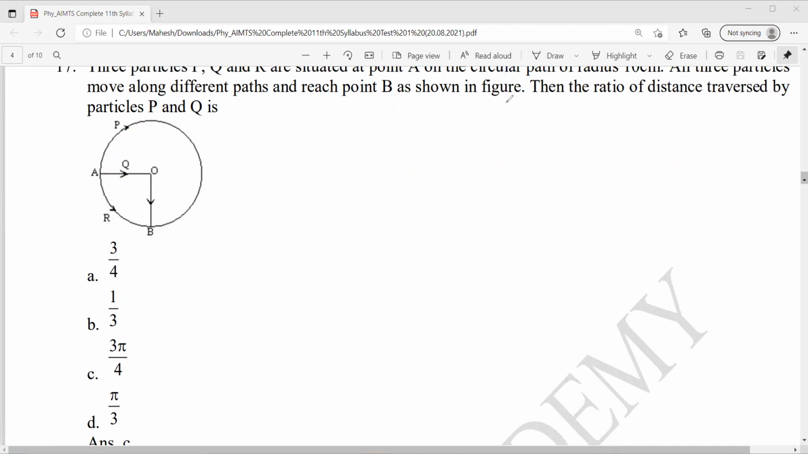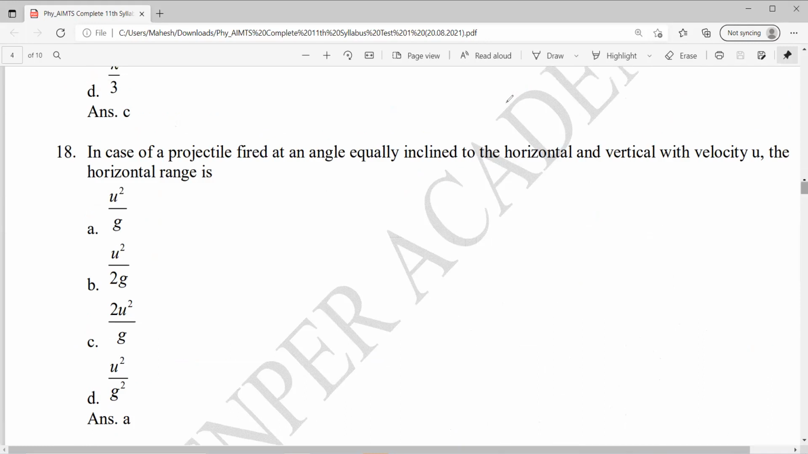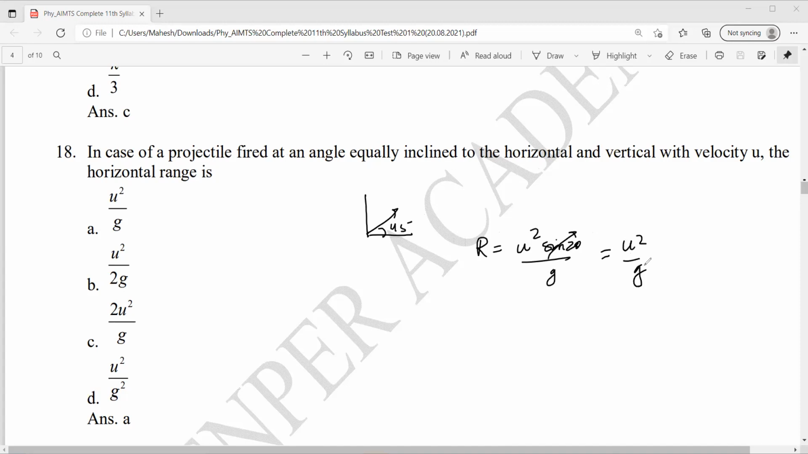Coming to question number 18. In case of a projectile fired at an angle equally inclined to the horizontal and vertical with U, the horizontal range is. Equal angle means what? Theta is 45. Equally inclined to horizontal and vertical, that means this is 45. What do they want? Horizontal range. Range is equal to U square sine 2 theta by g, sine 90 is 1. So the answer will be U square by g, option A. Next.